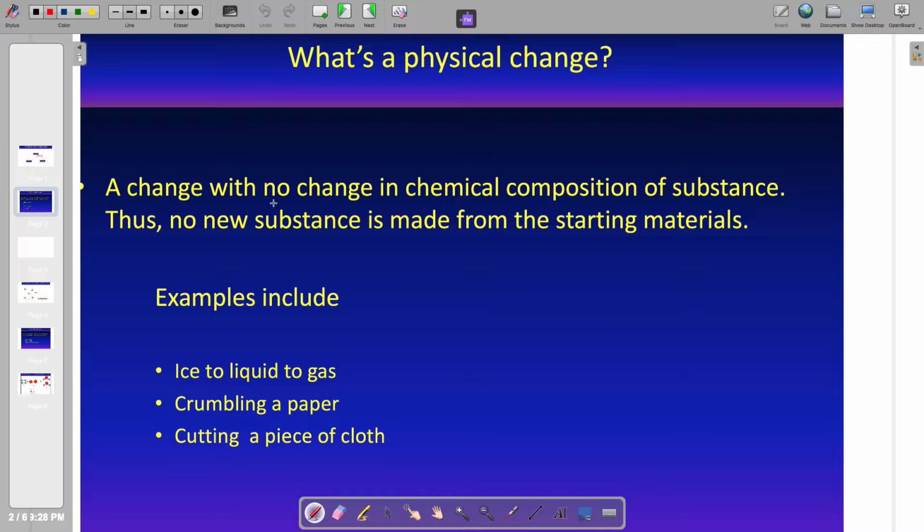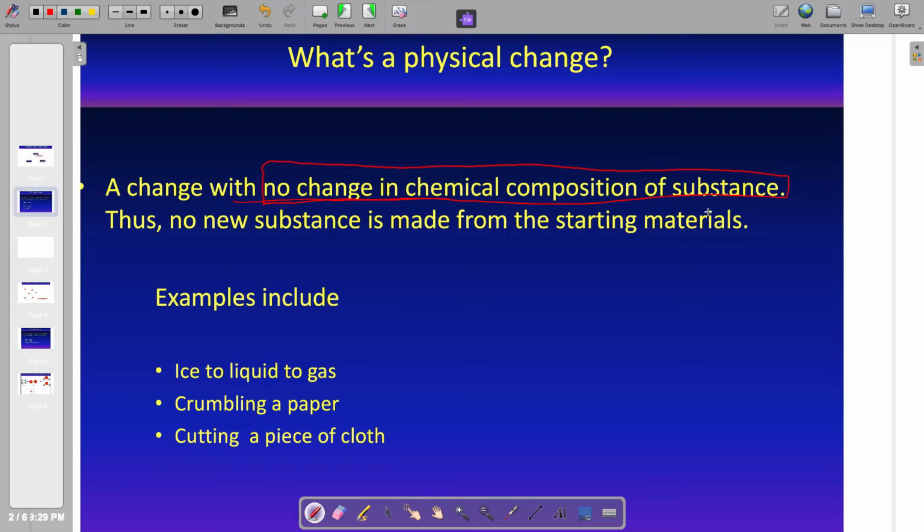So here, let's look at the key term. The key term here is no change in chemical composition of substance. This means that if your substance undergoes a change of state, it's still the same old substance. You haven't turned it into a new substance. If water in the form of ice melts and you get liquid water, it doesn't mean that because ice changed its state from solid to liquid, you have made a new substance. No, it's still the same old substance. So changes of states are physical changes. We don't make a new substance in a physical change.